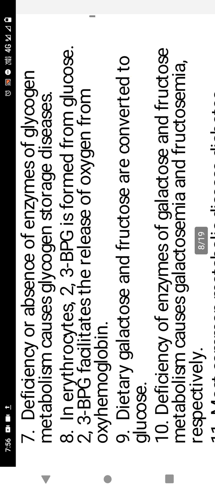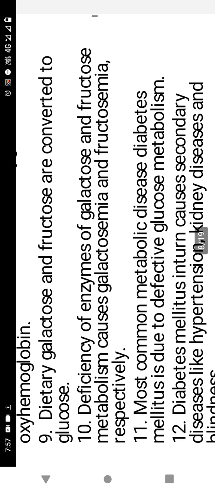Next, the deficiency or absence of enzymes of glycogen metabolism causes glycogen storage diseases. In erythrocytes, 2,3-BPG, bisphosphoglycerate, is formed from glucose, and 2,3-bisphosphoglycerate facilitates the release of oxygen from oxyhemoglobin. Dietary galactose and fructose are converted to glucose. Another function: deficiency of enzymes of galactose and fructose metabolism causes galactosemia, fructosemia, and lactose intolerance also.